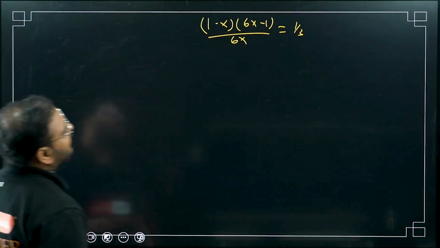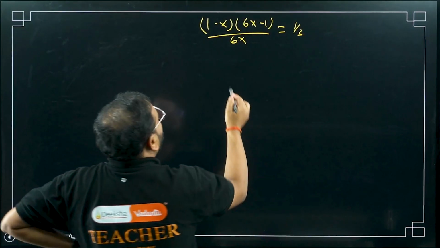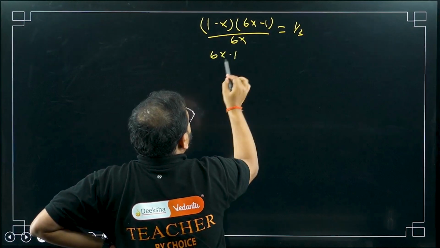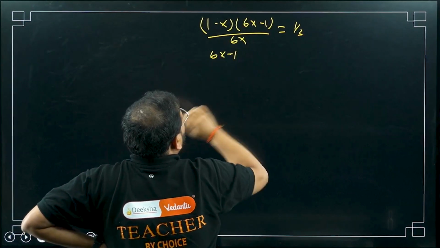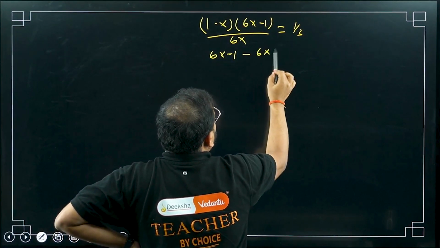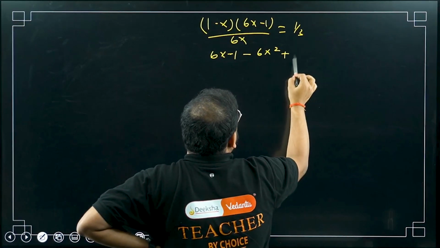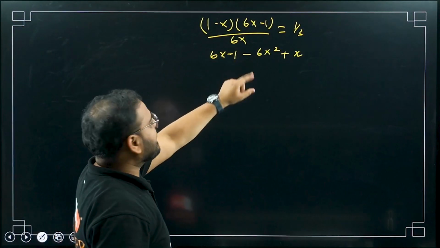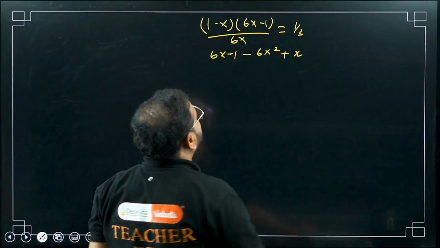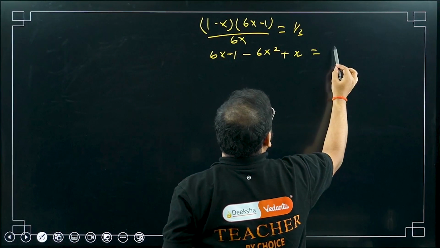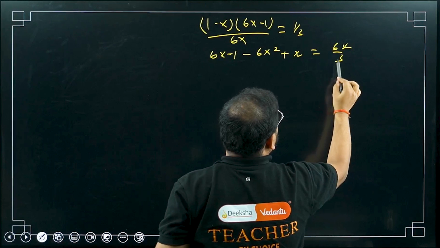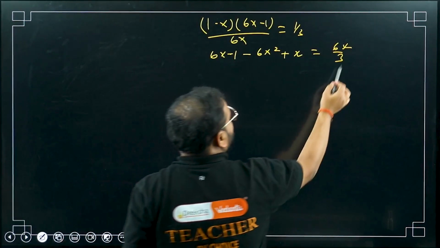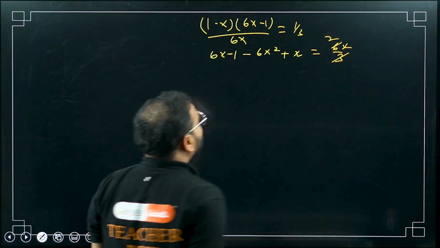Yes sir. Can I multiply it? Of course. Please check. If I do that, I get 1 times 6X minus 1 as it is. Now with X I get minus 6X square plus X, correct? Minus X times of 6X is minus 6X square, and plus X for this one. I'm going to get this as 6X by 3. I'm multiplying this on cross multiplication. Cancel this over here. You're getting 2X.